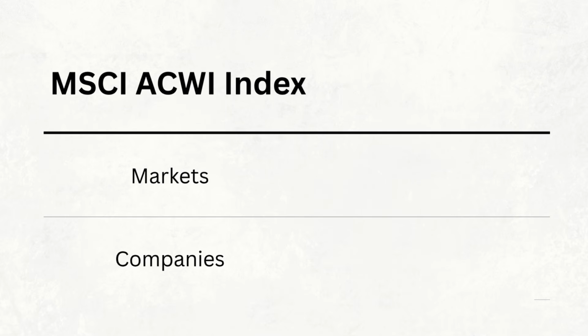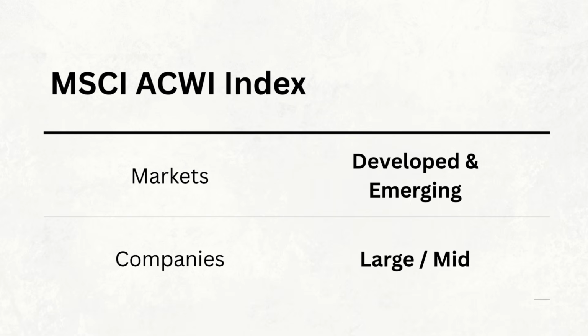Next up is the MSCI ACWI index, and ACWI stands for the All Country World Index. And that name gives us a pretty good clue about what it does differently from the MSCI World. MSCI ACWI includes both developed and emerging markets. So unlike MSCI World, emerging markets are included. However, just like the MSCI World, it focuses on large and mid-cap companies.